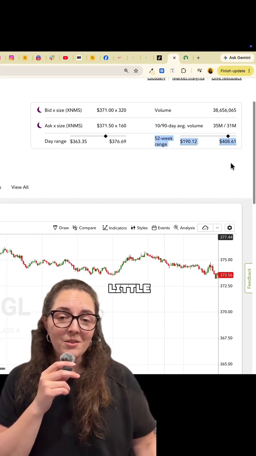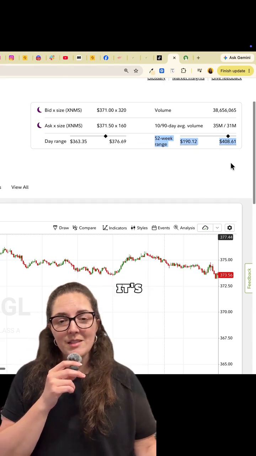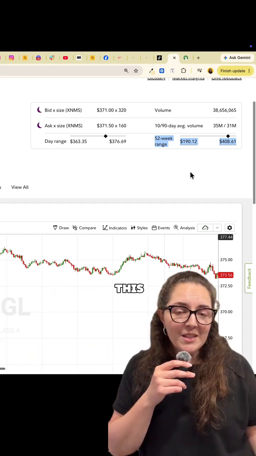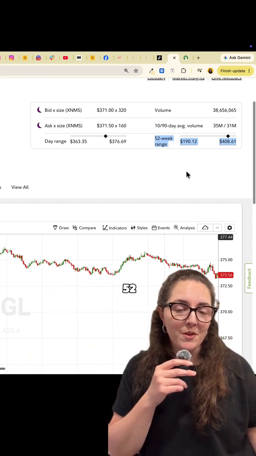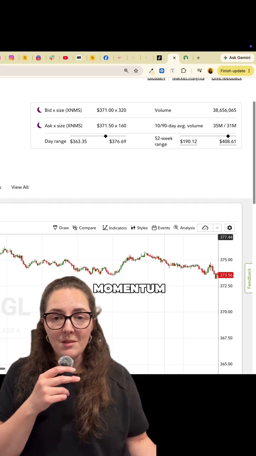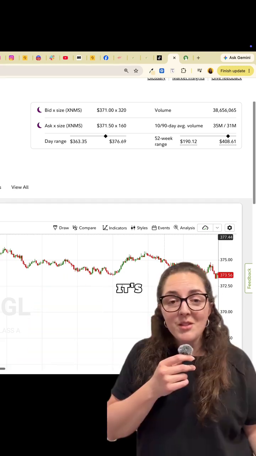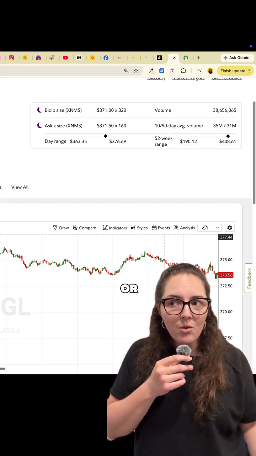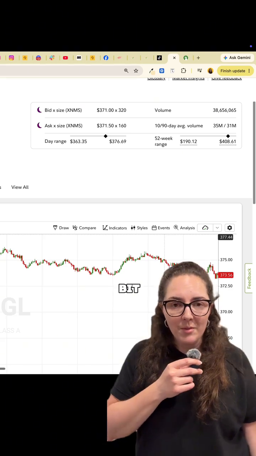And you can see by the little diamond on the bar there that it's closer to the 52-week high than the 52-week low. The way I look at this is that if the price is closer to the 52-week high, this means that the company or the stock has strong momentum and there's investor confidence in it. If it's closer to the 52-week low, this could mean that it's a great buying opportunity or a warning sign. So I'd have to do a little bit more research there.